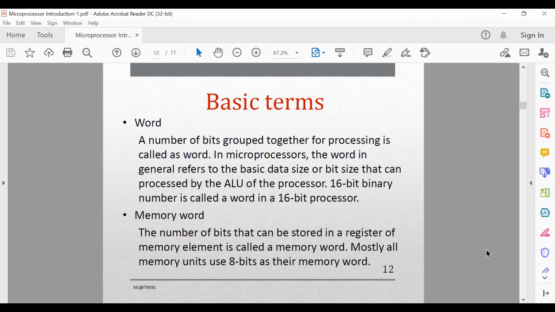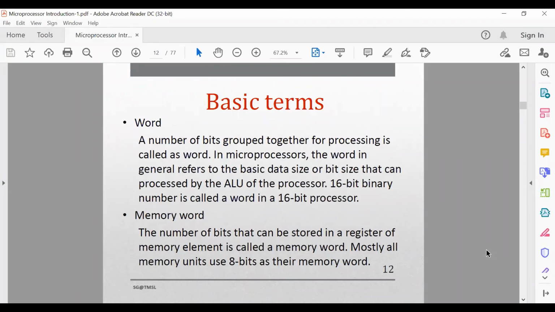Memory word. Now, the number of bits that can be stored in a register or memory element is called the memory word. Mostly all memory units use 8 bits for their memory word. It means in each memory location, only 8 bits of data can be stored.